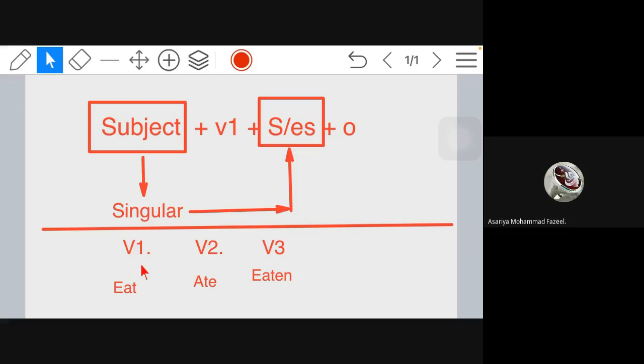Eat is just one action. That action, if we write in the simple present tense, will take V1 form, that is eat. We cannot write ate or eaten in this formula in the simple present tense. That is what I mean to explain.